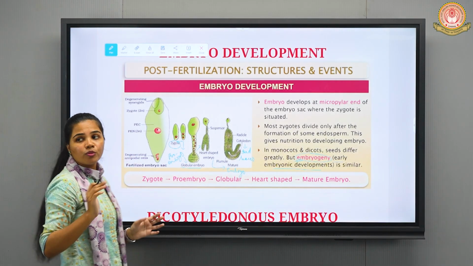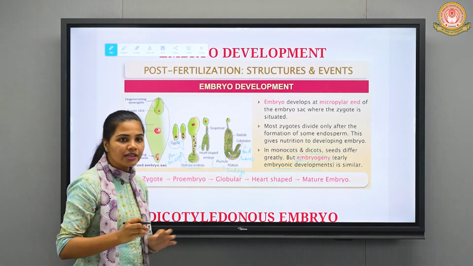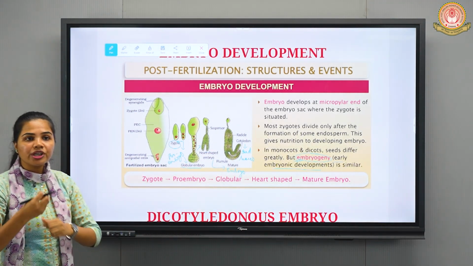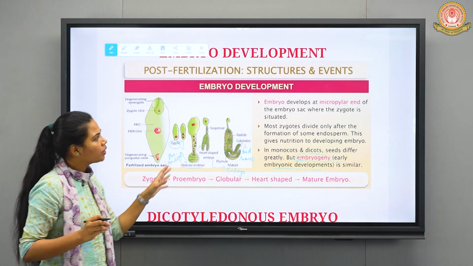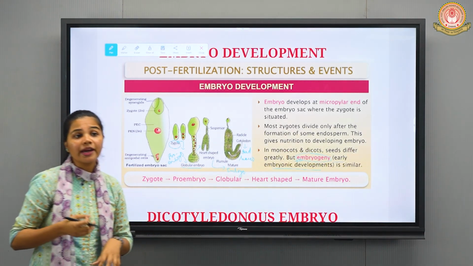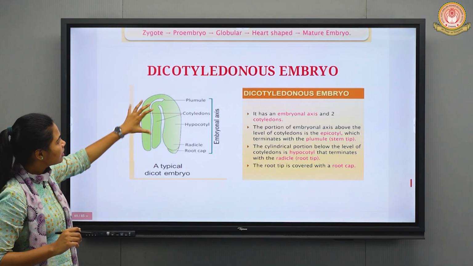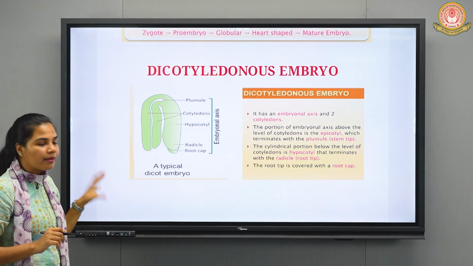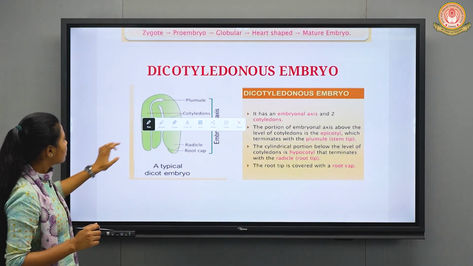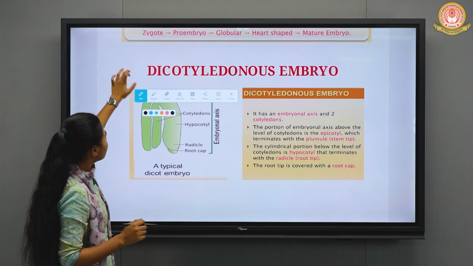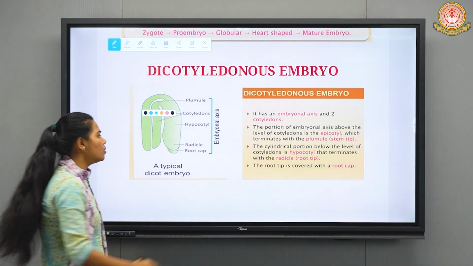Fine. So if we talk about monocots and dicots, here you can observe monocot and dicot seeds, and this embryogeny process is mostly similar. So next we are going to discuss monocotyledon embryo and dicotyledon embryo. Moving forward, this is the structure of a typical dicotyledonous embryo. So here you can observe different parts of this particular dicotyledonous embryo. What are the different parts?